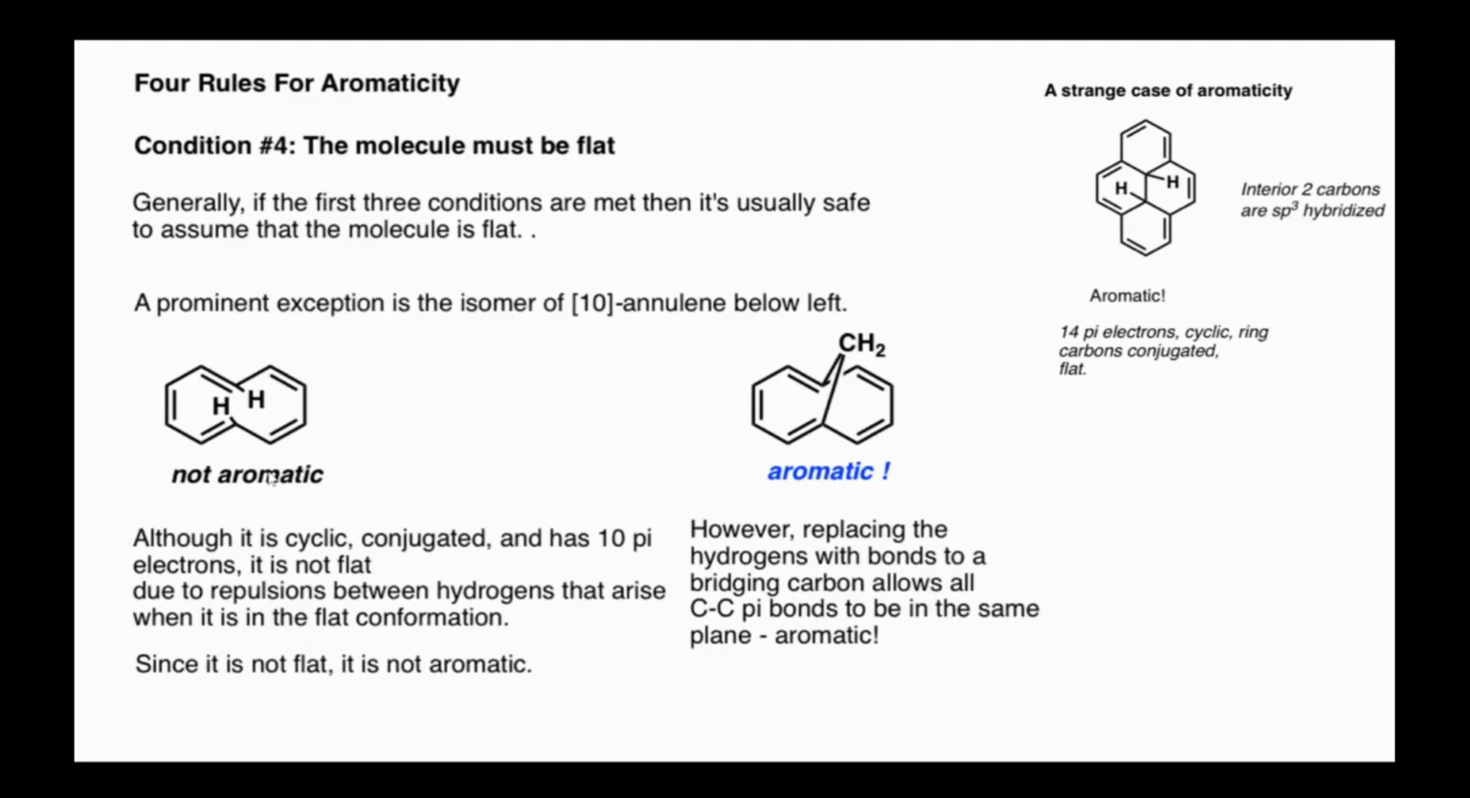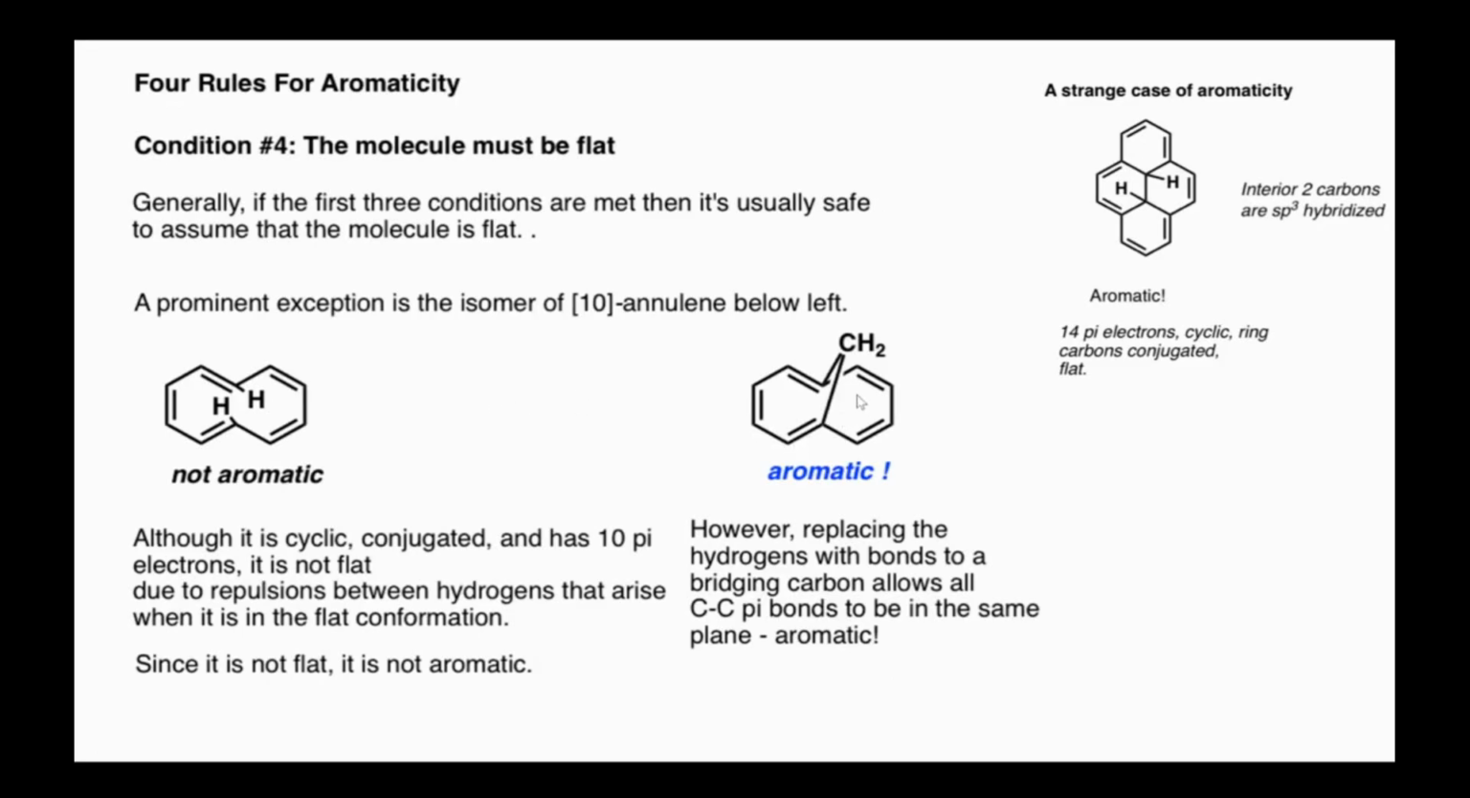So this is a very beautiful example, because so many students rely on Huckel's rule, thinking that if it obeys Huckel's rule, it's aromatic. But if you look at this compound, it contains 10 pi electrons and obeys Huckel's rule. It is cyclic, it is conjugated, but it's not aromatic. Why? Because it's not flat.